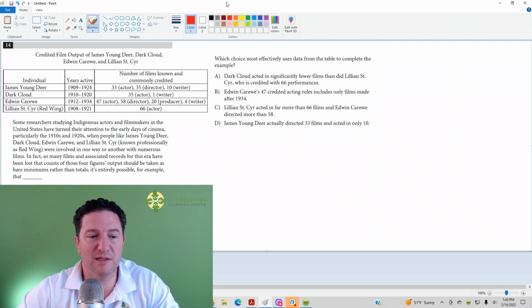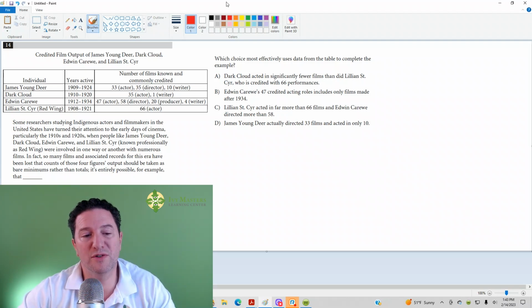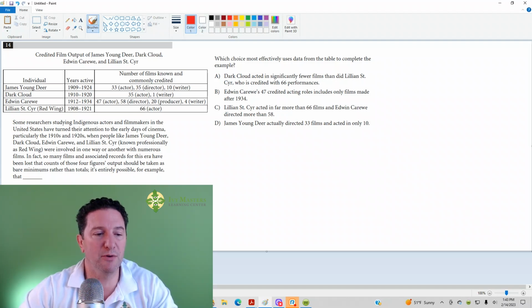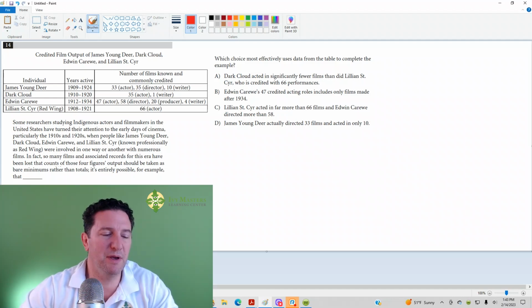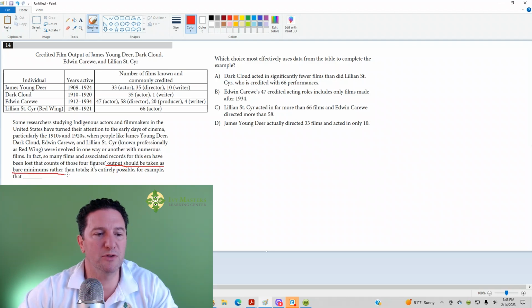In fact, so many films associated with this era have been lost that counts of those four figures' output should be taken as bare minimums rather than totals. It's entirely possible, for example... So notice a blank is coming in this sentence. We want to pay attention to this sentence. It said that the output should be taken as bare minimums rather than totals.